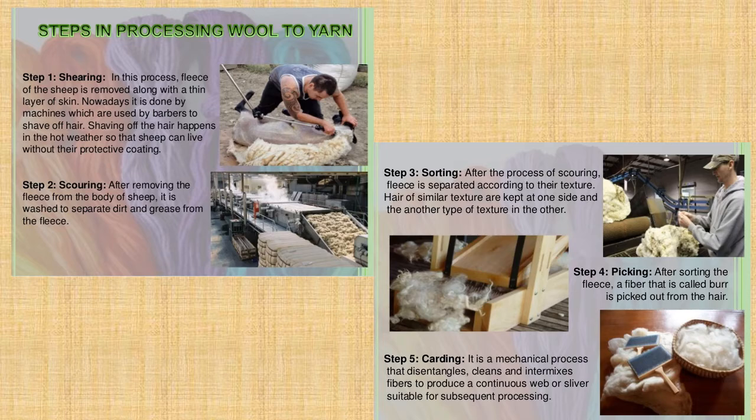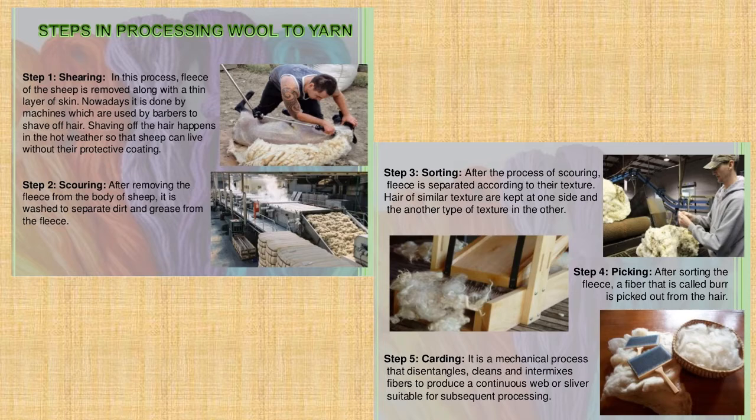Second process is scouring. In scouring, they wash the fleece or the hairs, they clean it. And in third process, sorting, they separate the damaged hair. Then picking, in picking they separate the quality fiber from the bundle.